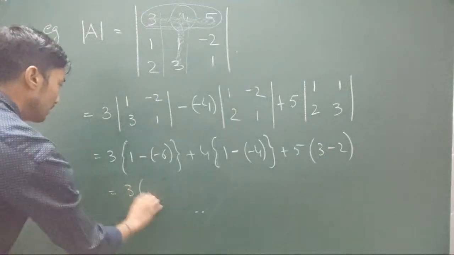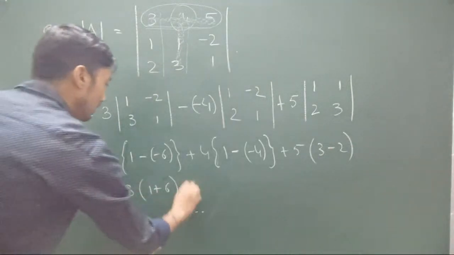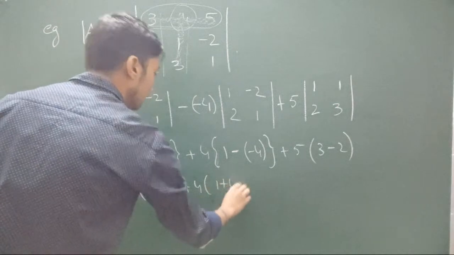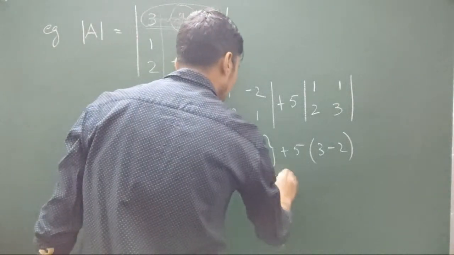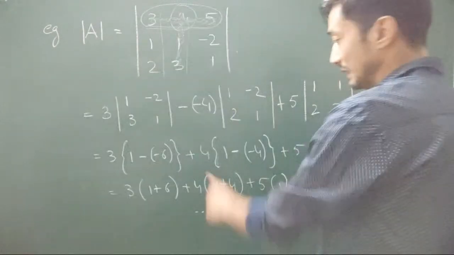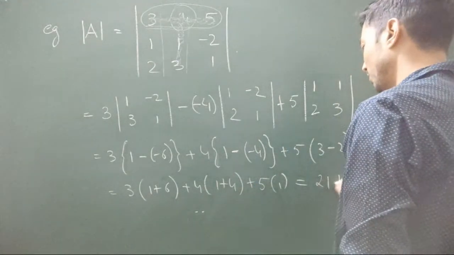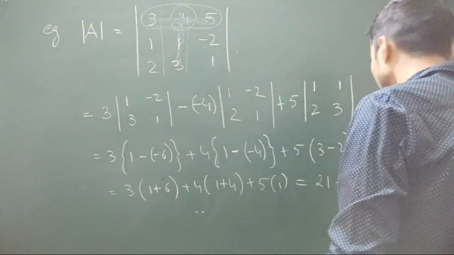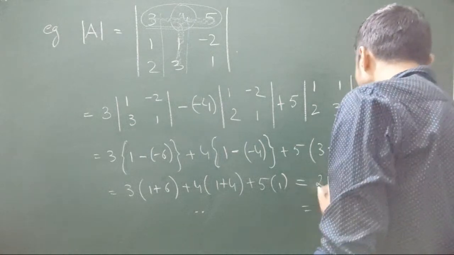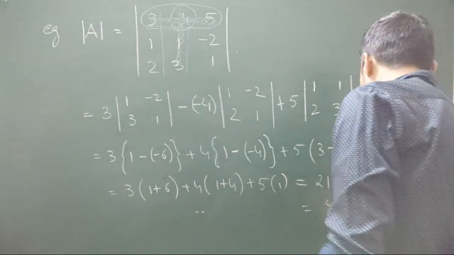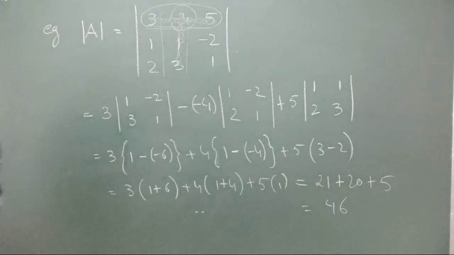So this is 3 into 1 plus 6, plus 4 into 1 plus 4, plus 5 into 1. So 3 sevens are 21, plus 4 fives are 20, plus 5. That's 21, 41, 46.